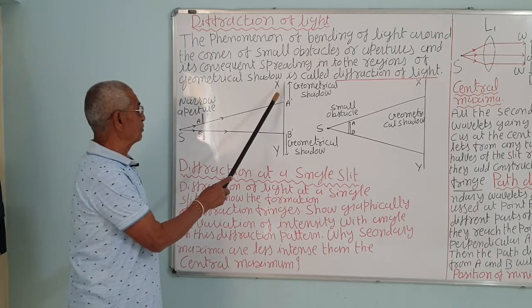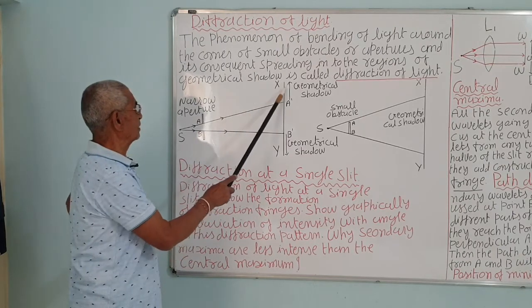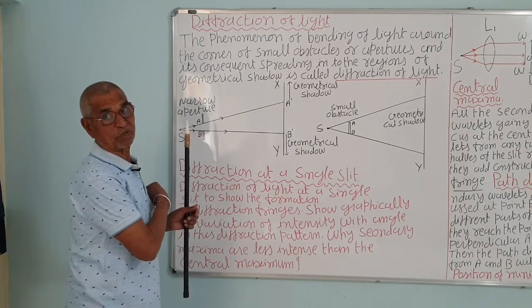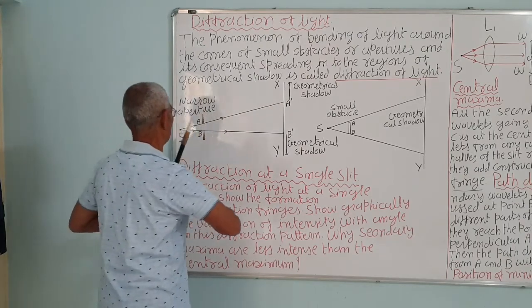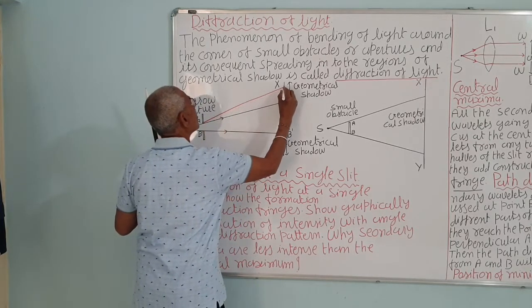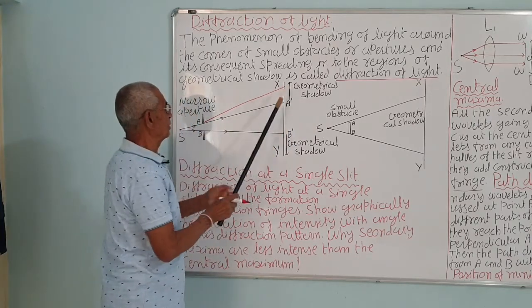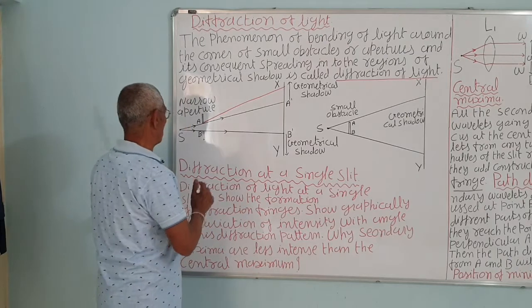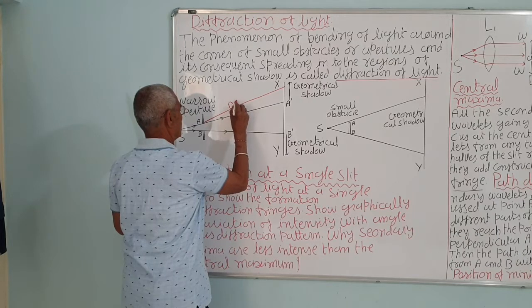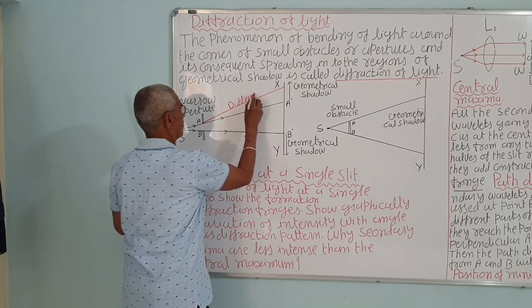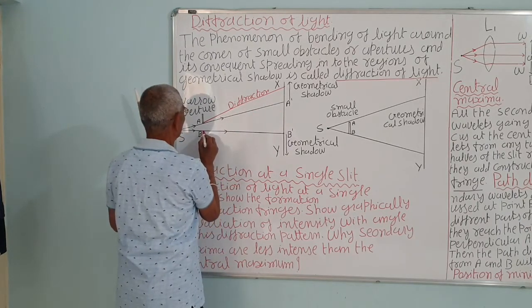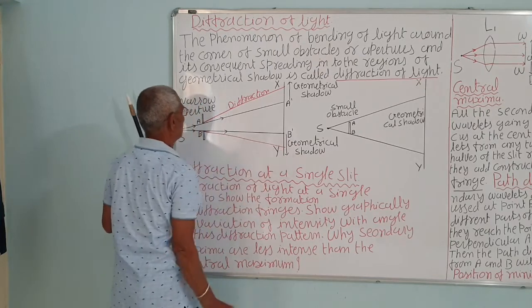But in actual practice, we see light in the geometrical shadow. This is the geometrical shadow portion, and light reaches in this portion. It shows that light bends around the corner. So instead of going straight, it goes like this. Here we see the dark and bright bands. So this is the diffraction, or diffracted light. From here also it bends around the corner.